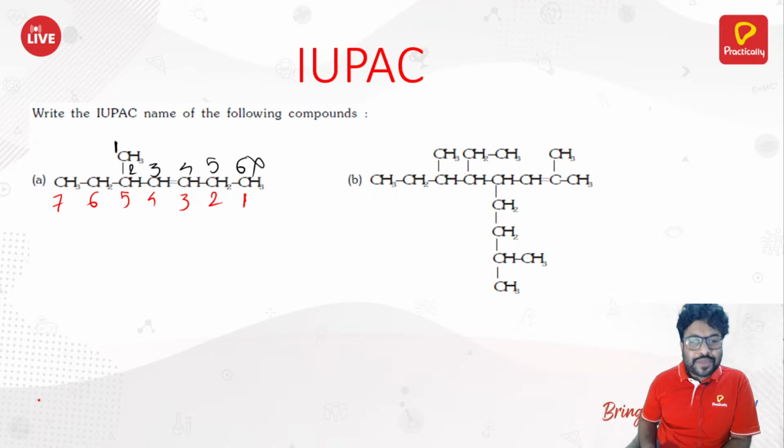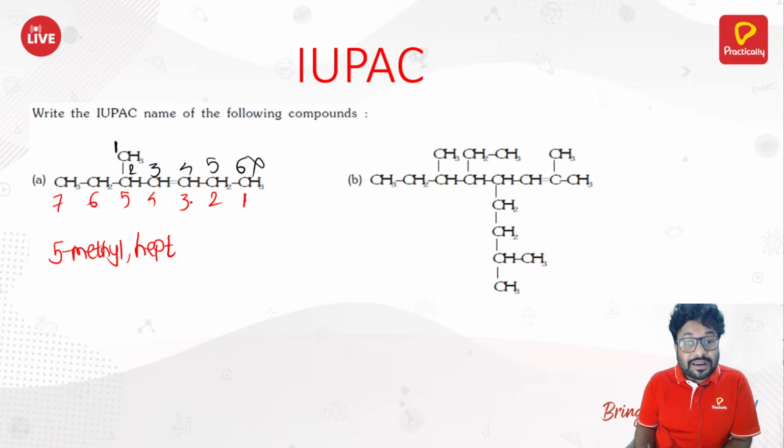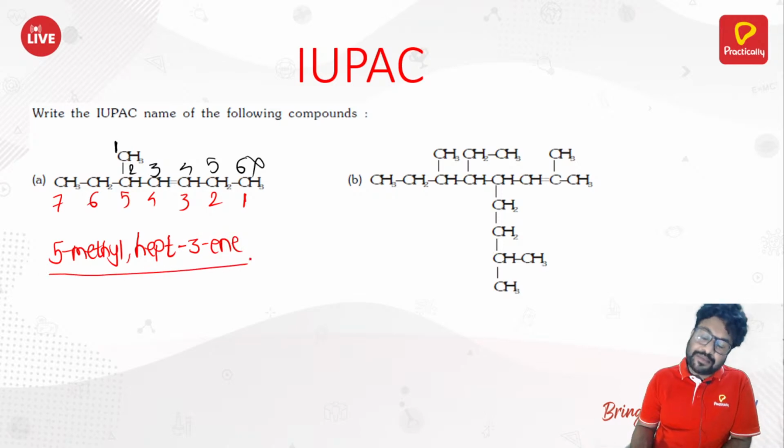So anyways, if you need to do counting here by the red color way only, if you go by that, 1, 2, 3, 4, 5, at the fifth position you got a methyl. So what do you write? 5-methyl, comma, 7 carbon atoms, so it will be hept. The numbering of the double bond is third, right? Hept-3-ene. That's how the name of this compound is.